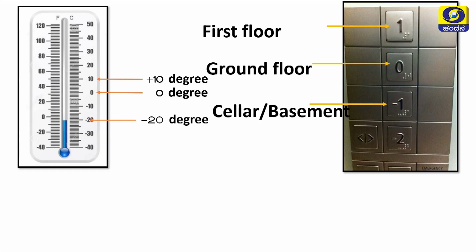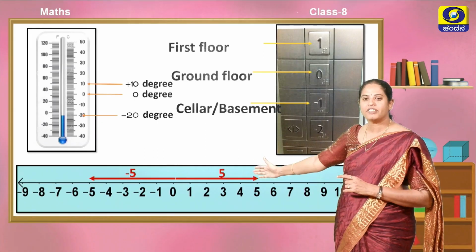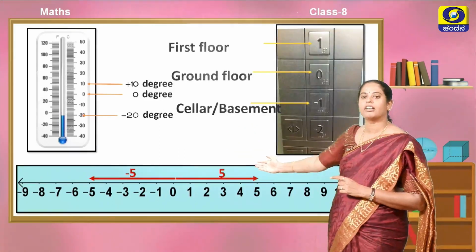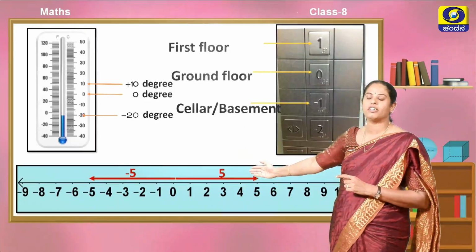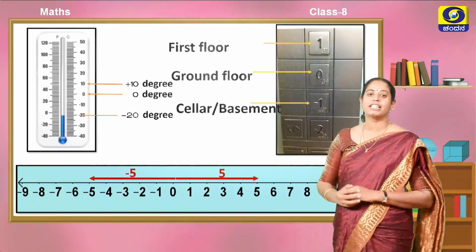You can observe that minus 1 is just opposite to plus 1. You can observe on the number line, I have marked 5 and minus 5. The plus 5 or the natural number 5 goes to the right of 0, whereas just opposite to plus 5 we have one more 5, and we call those negative numbers.